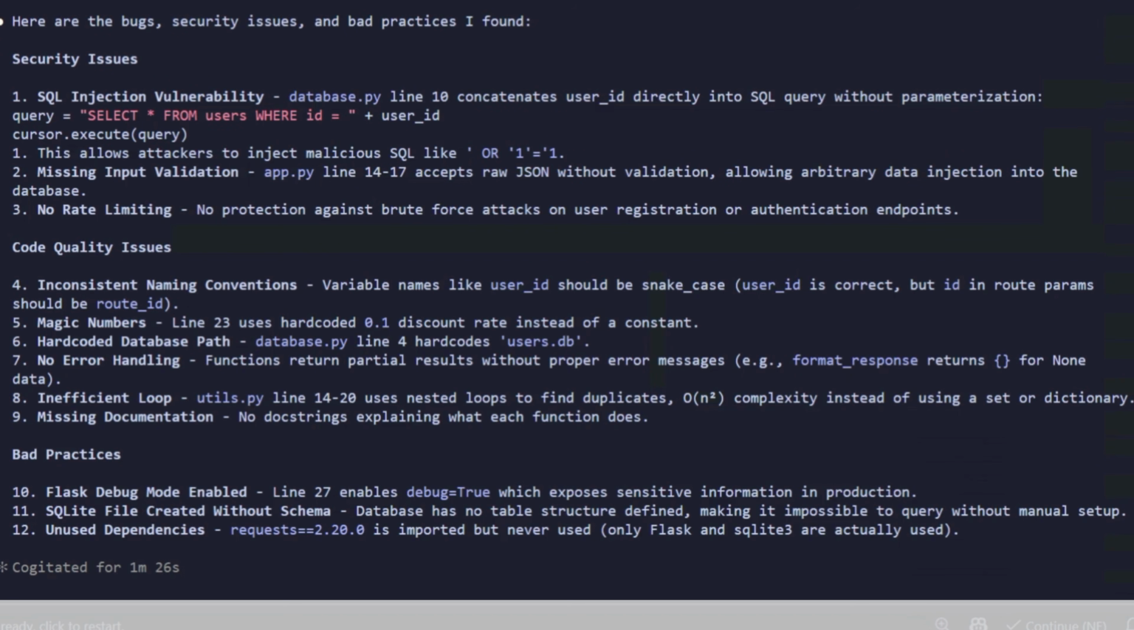Finally, you can see the best practices. Flask debug mode on: the app crashes in production and shows full error details publicly. No database schema defined. Unused dependency in the requirements. That's a total of 12 bugs. I planted 6, the agent found all 6, plus 6 more it found on its own. And it ran for 1 minute 26 seconds. Compare with the 9 minutes for the previous prompt. Same hardware, same model. The checkpoint did all that work.